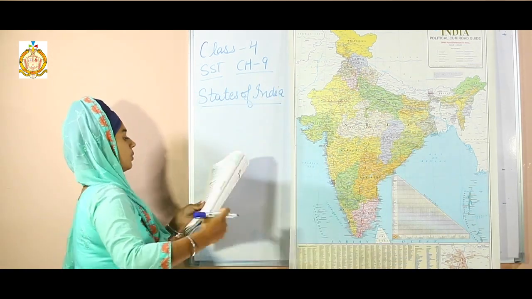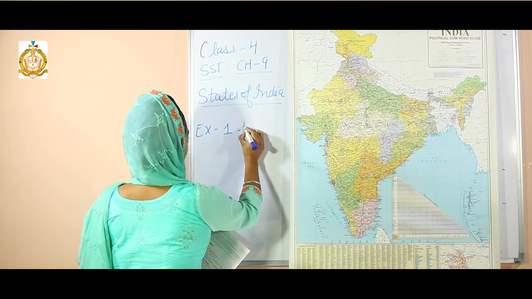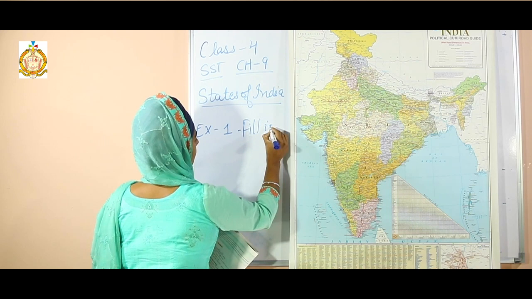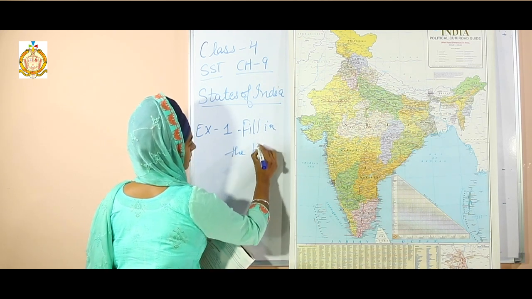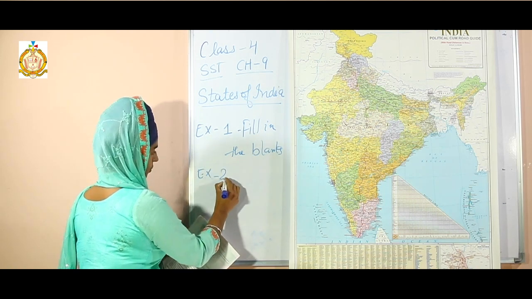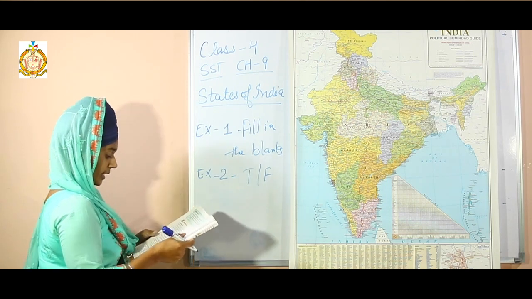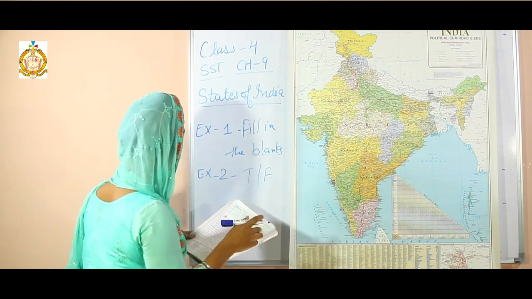Exercise 1, that is fill in the blanks. Next, exercise 2, that is true false. Read the chapter carefully first, then only solve the exercise.